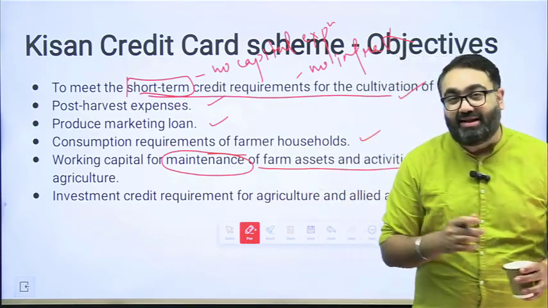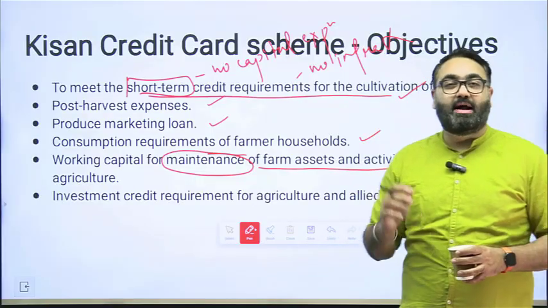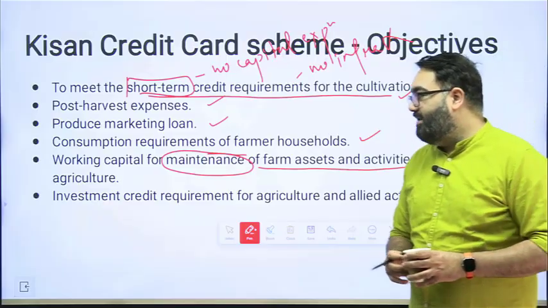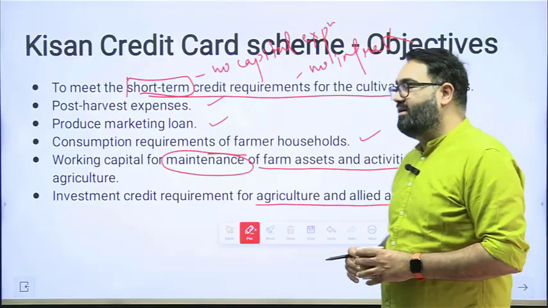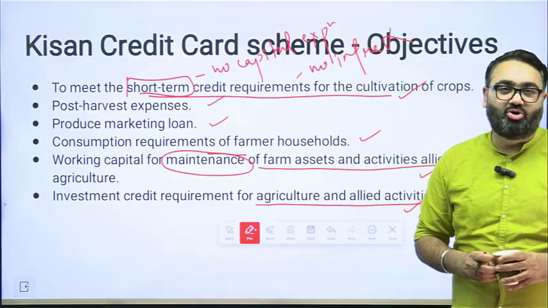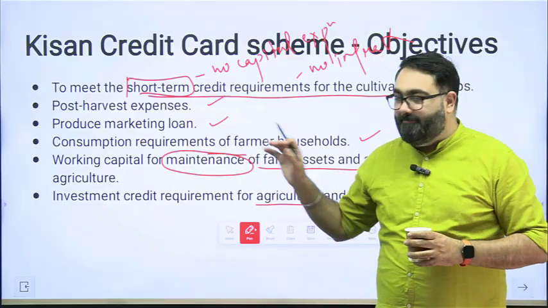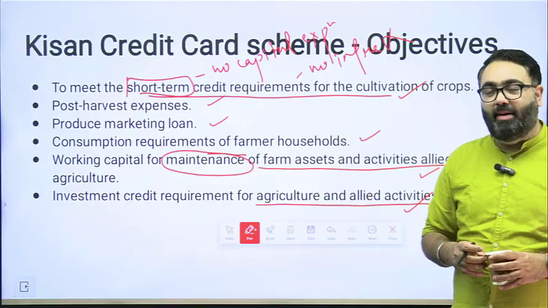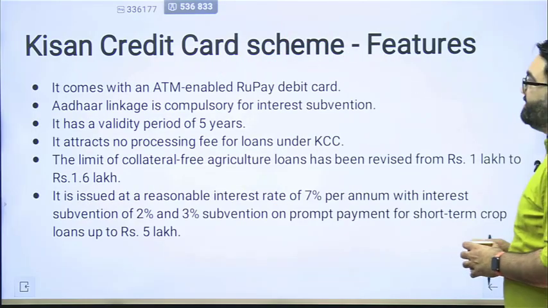But if you are thinking that I'll buy a new tractor, I'll buy a new machine, from the money coming in from Kisan credit card, that will not be permitted. Apart from that, investment credit requirement for agriculture and allied activities, so the investment etc. that is required will also be allowed here. This has been asked earlier as well, so please make sure that you do remember where the money can be used and where the money cannot be used for Kisan credit card.